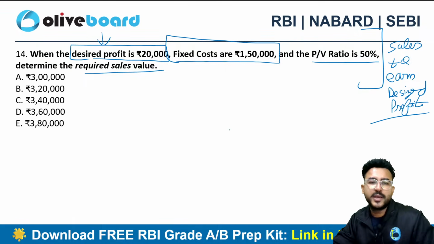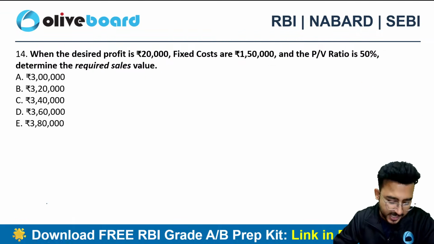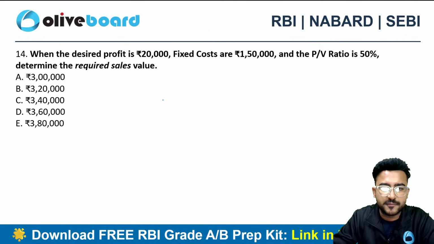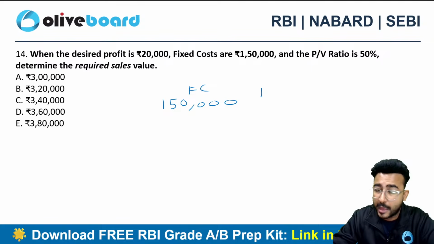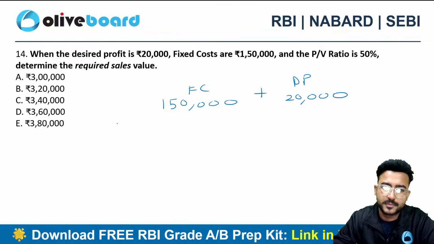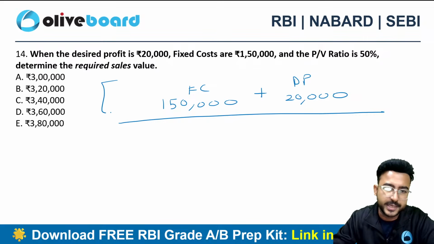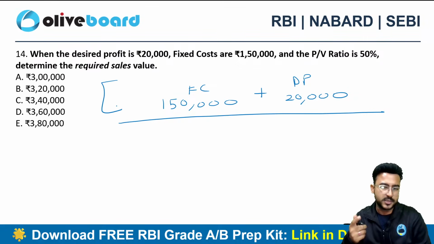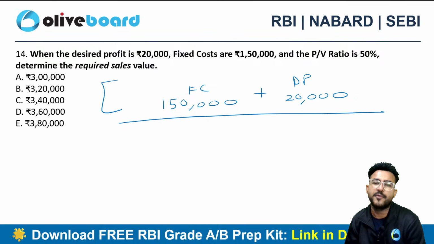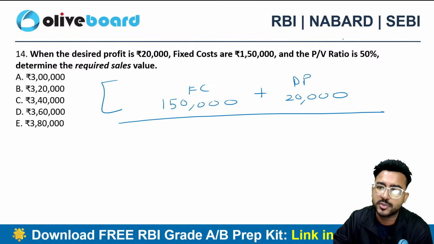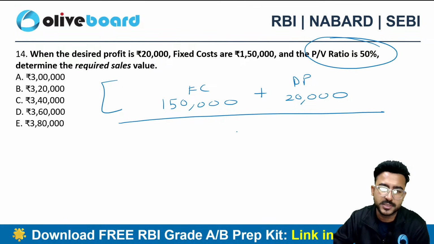Now how to calculate the sales to earn the desired profit? I need to cover a fixed cost of 1,50,000. I also desire a profit of 20,000. This is my expectation. First I need to cover the fixed cost, then I also need to earn a desired profit. How much is my PV ratio? 50% is my PV ratio.